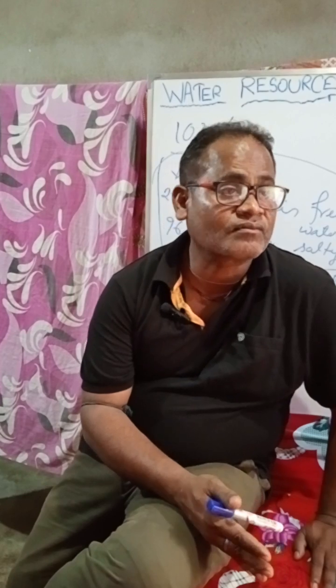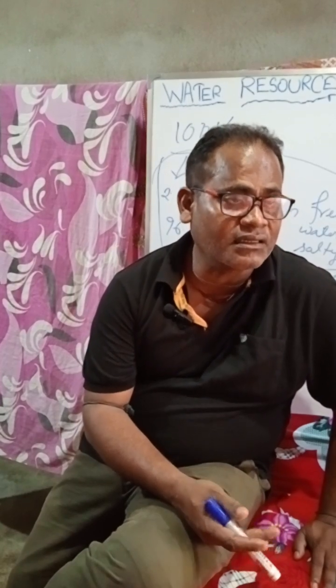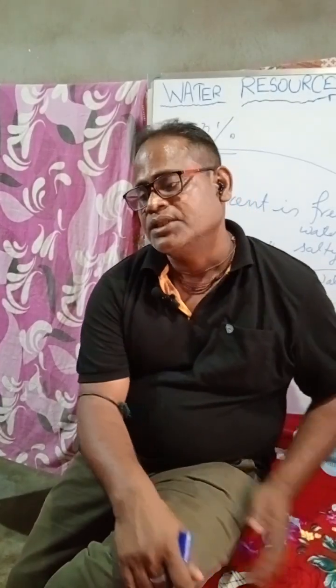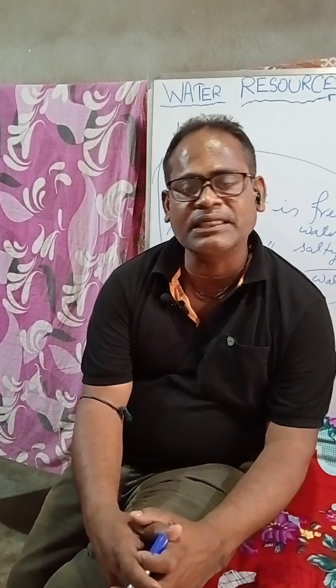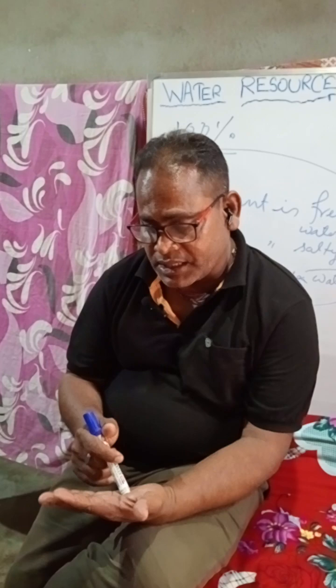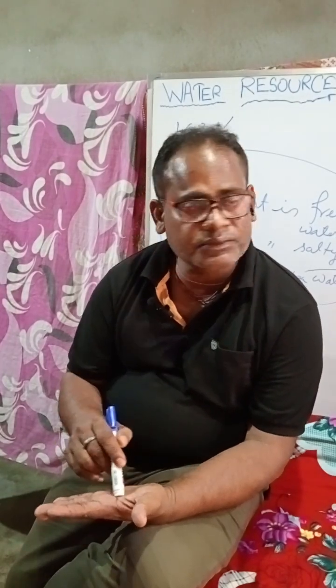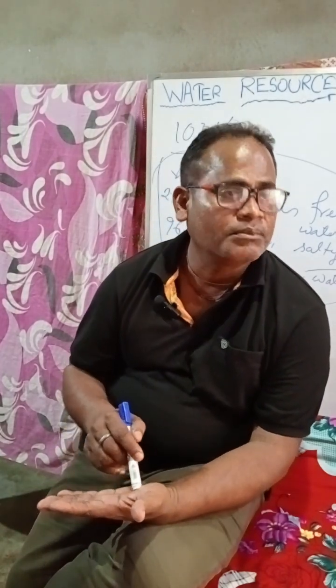Though India ranks 133 in the list of the countries receiving rainfall. Understood? So fresh water receiving rainfall, the percentage is 4%. Total precipitation India receives annually is 4% of the whole world. Now my question is, as water is the most valuable resource, we need to do something to preserve it.